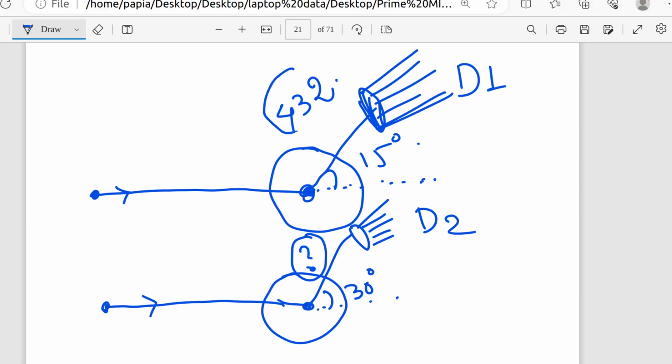It is already given that 432 particles are detected in D1. So how many particles will be detected in D2? The detector D2 has an angle 30 degree and the detector D1 has the angle 15 degree. So the only difference between D1 and D2 is the angle, nothing else. All the other things are the same.